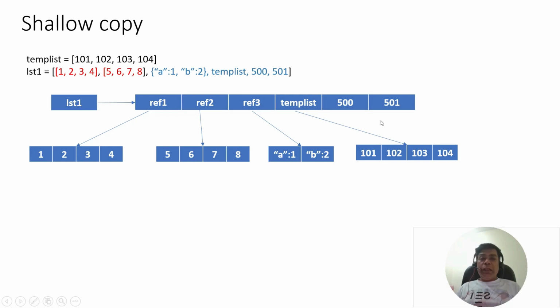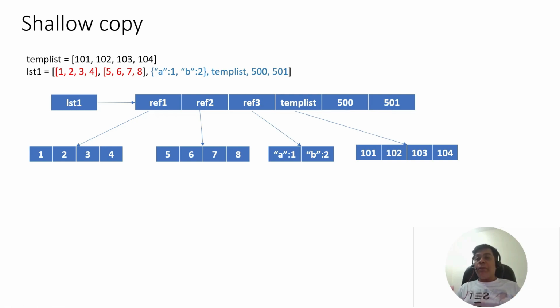Now how is this stored? In my main list, only the references, the addresses of the memory locations, are stored for the nested objects. These are called references. See, reference 1 is pointing to 1, 2, 3, 4. Reference 2 is pointing to 5, 6, 7, 8. Reference 3 is pointing to this dictionary. This temp list is pointing to another list. Now these integers are normal integers and they are stored as is.